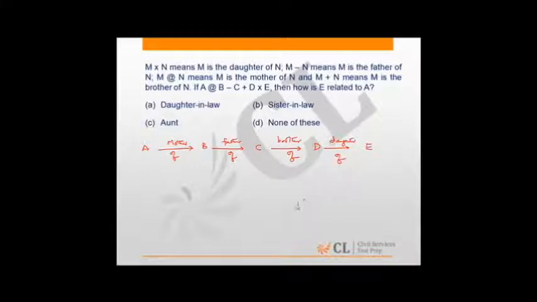So if we look at it, D must be the daughter of E. We don't know whether E is the mother or father. C is the brother of D, and B is the father of D, father of C, which implies if B is the father, E must be the mother. Assuming there are no stepsons and stepdaughters, and so on. And then we know that A is the mother of B, so the relation between A and E is that of mother-in-law and daughter-in-law.